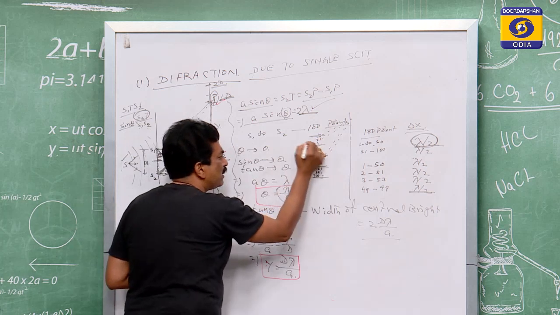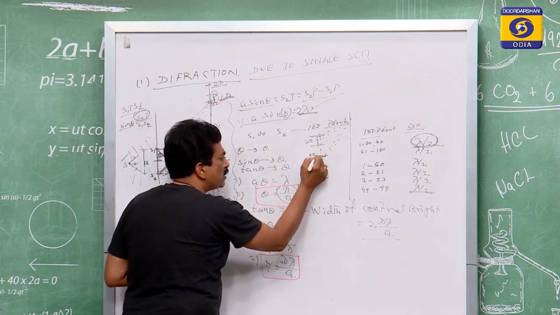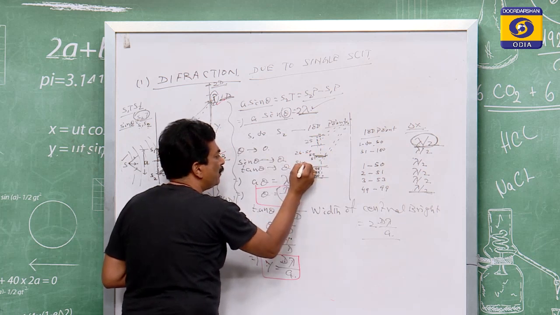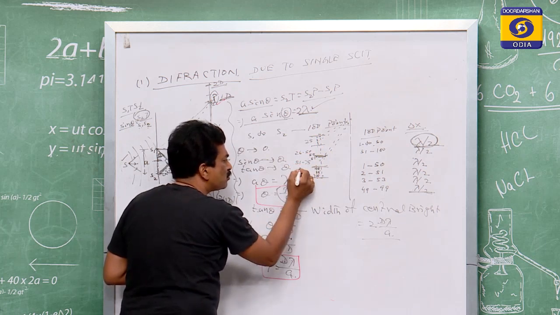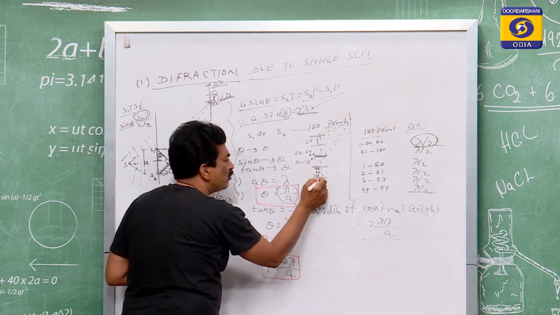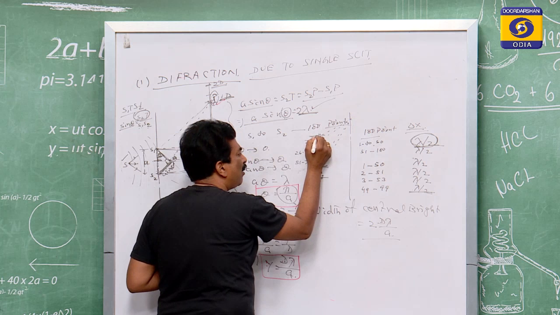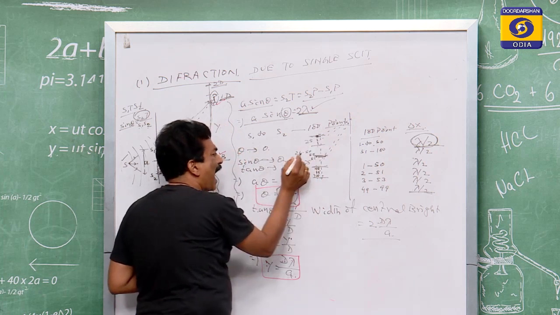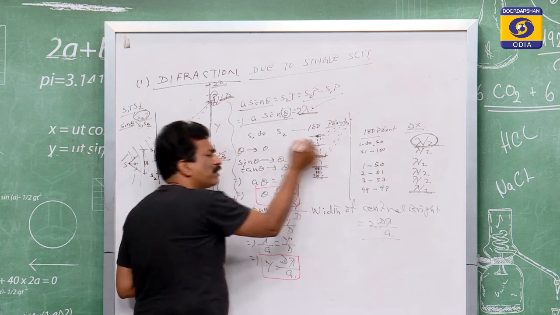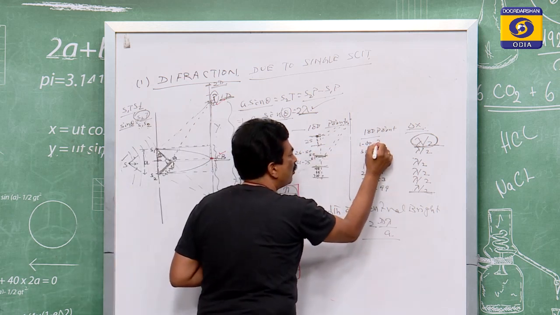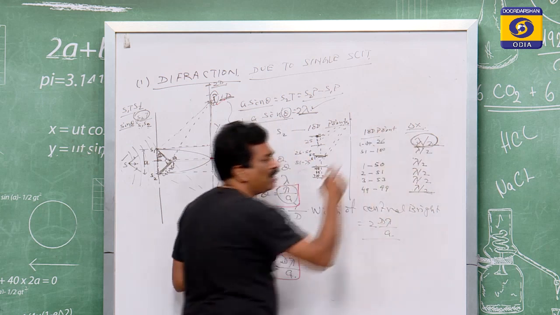From this to this will be 1 to 25, from this to this will be 26 to 50, from this to this will be 51 to 75, from this to this will be 76 to 100. Where they meet, the first one of the first slit and the 26th of the first slit, from first to 26 the distance will be lambda by 2.